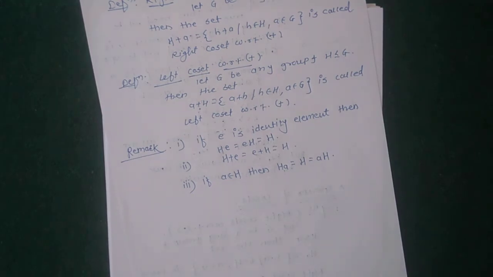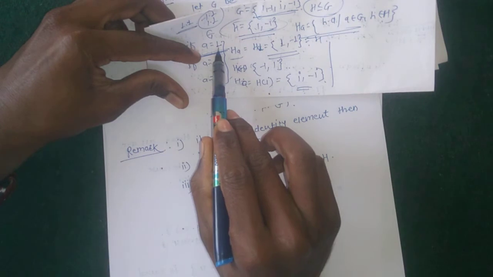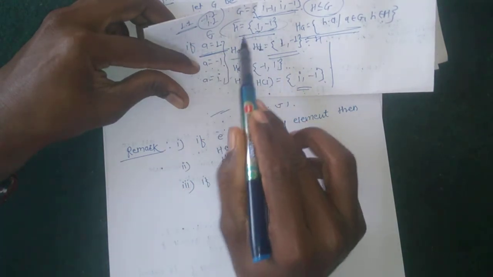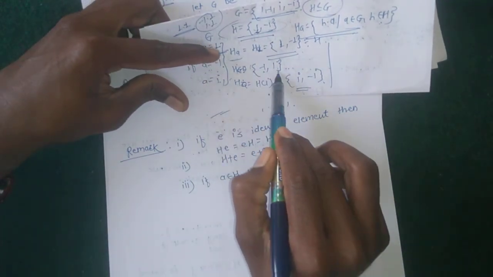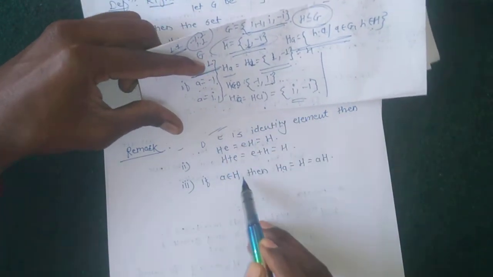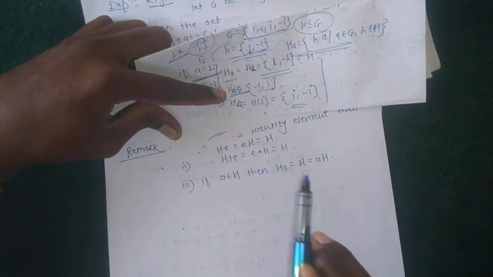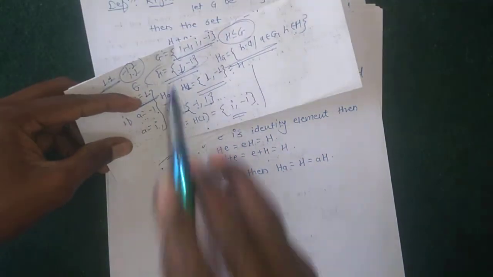Why? Because here A equal to 1 also belongs to H, and A equal to minus 1 also belongs to H. So H times minus 1 equals H, which means HA equals H. So if A belongs to H, then the left coset and right coset equal H itself.